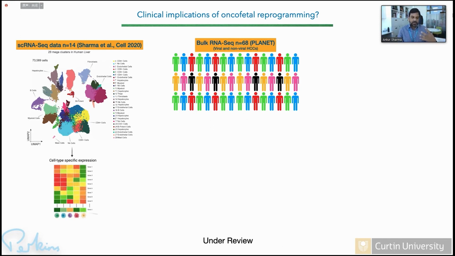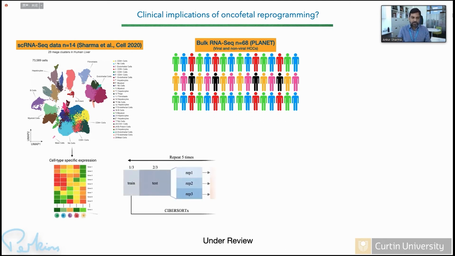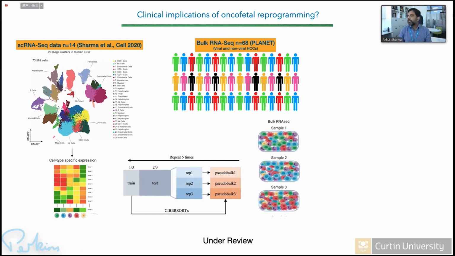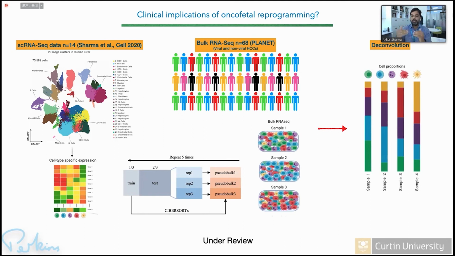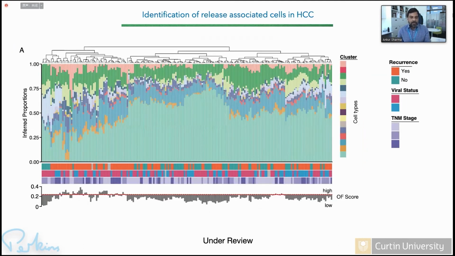So we did this, we came up with cell type specific expression, and we used this approach of deconvoluting bulk RNA-seq data. And we came up with something where we know which patient has what kind of cell types present in them, right? So by doing this, we could divide this data set into two different groups by looking at patients who relapse versus patients who do not relapse.